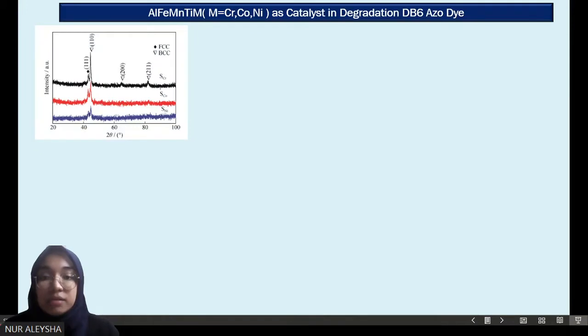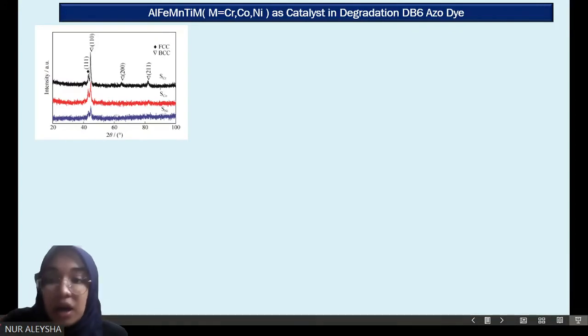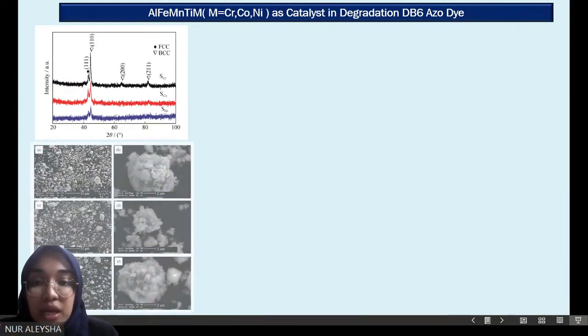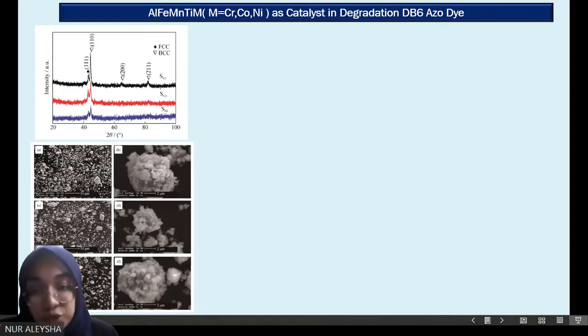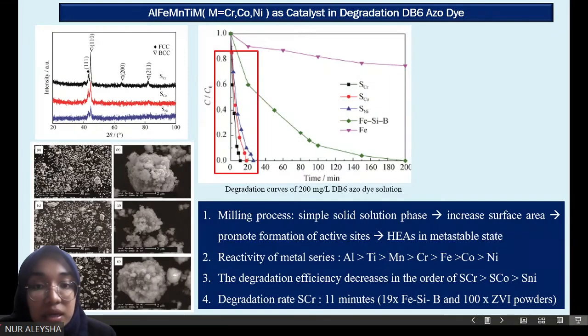Okay, this is the result after the milling process. This XRD pattern shows that the three different high entropy alloy systems generate a simple solid solution phase. They also exhibit uniform distribution with high specific surface area. Next, in this degradation curve, we can see that all three curves demonstrate excellent performance. They took shorter times to degrade the azo dye.